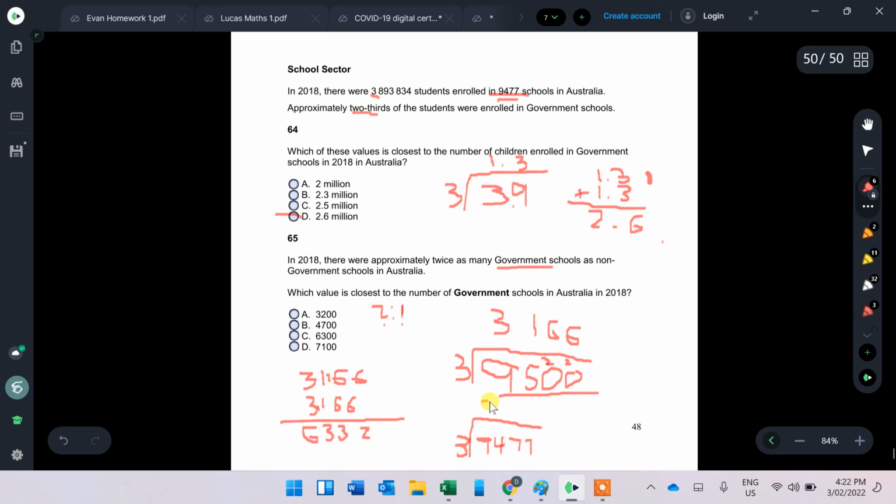So 3 into 9, 3, 3 into 4, 1 with 1 remainder. This is 5 and 2 remainders, and that is 9. And if I double 3,159, that will get me, off the top of my head, 6,318. Hence the guess of 6,300 is the one, and it's pretty close to my estimated answer as well. So yeah, that's how to work them out.